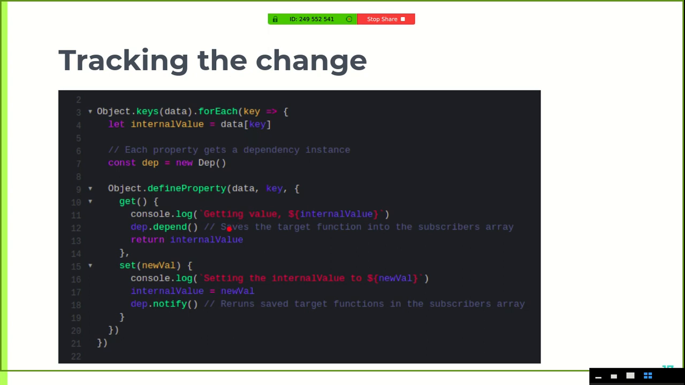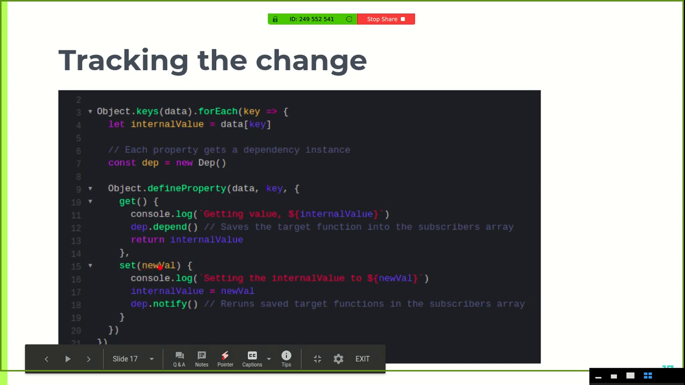Okay. So the depend function, as we talked, is adding this data property as a dependency, and also it's saving the target function into the subscribers array. And then the set function is basically calling the notify function.